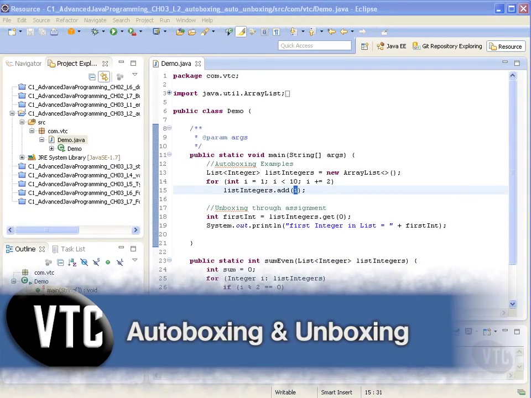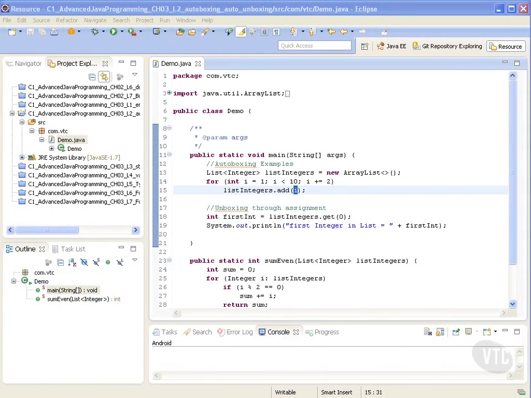In this video, we will review autoboxing and auto-unboxing within the Java programming language. Autoboxing is the automatic conversion that the Java compiler makes between the primitive types and their corresponding object wrapper classes. Let's take a look at this code.